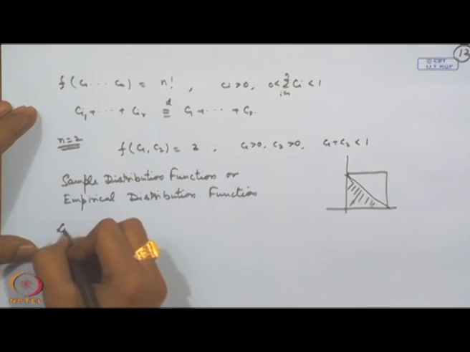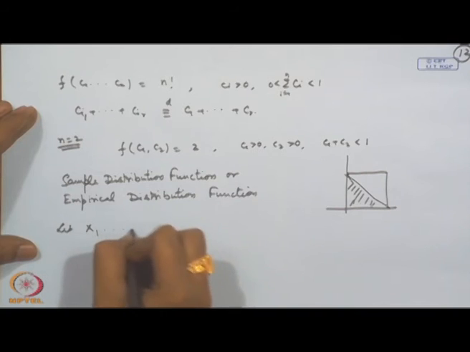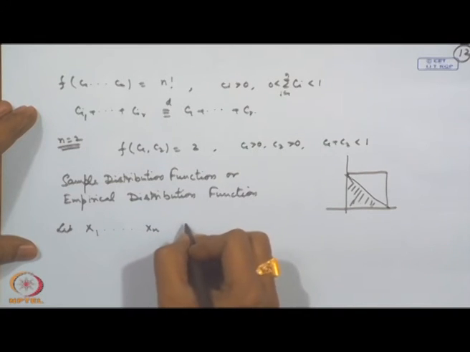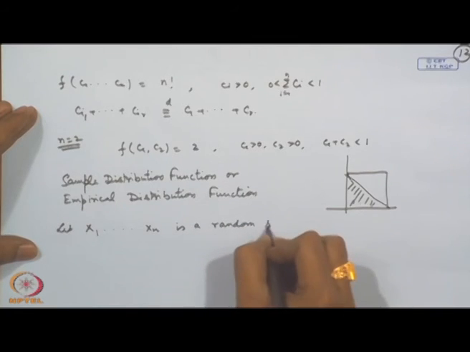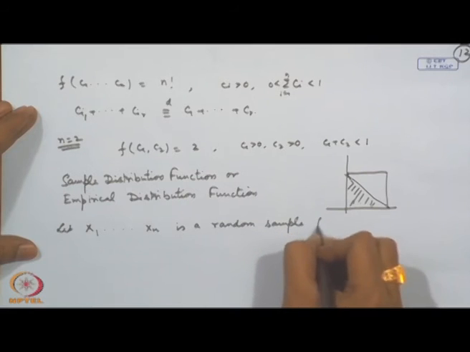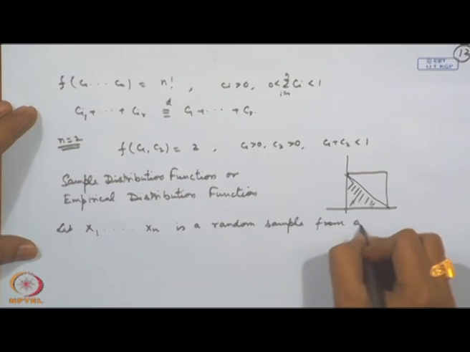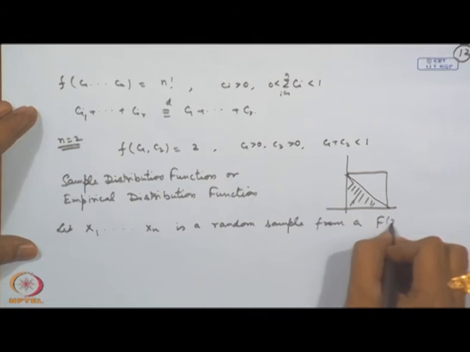So, let us consider X1, X2, ..., Xn is a random sample from a distribution F(x).